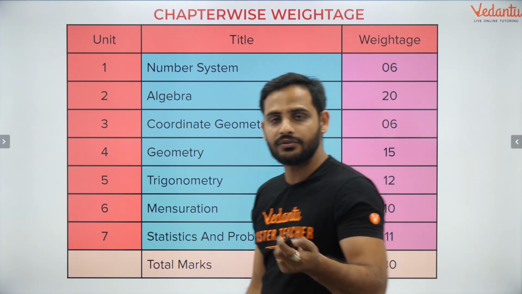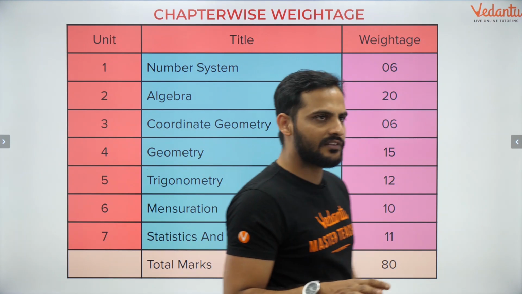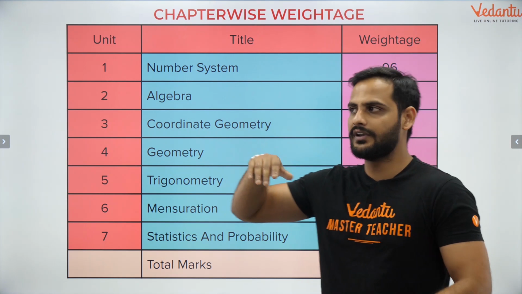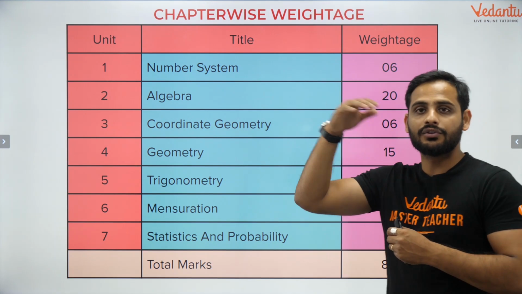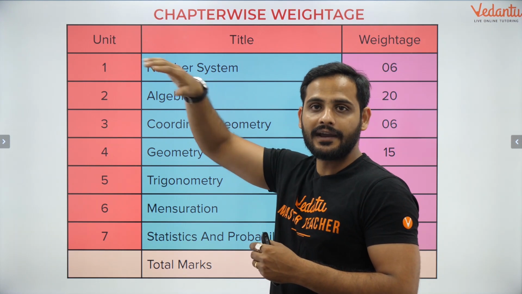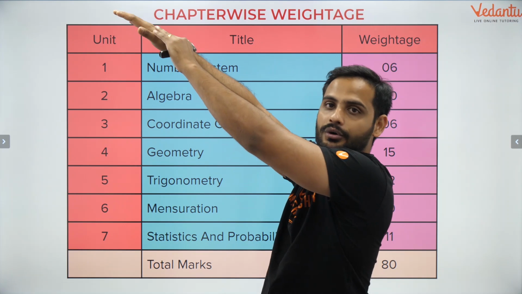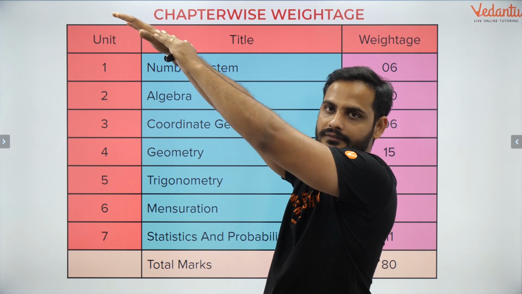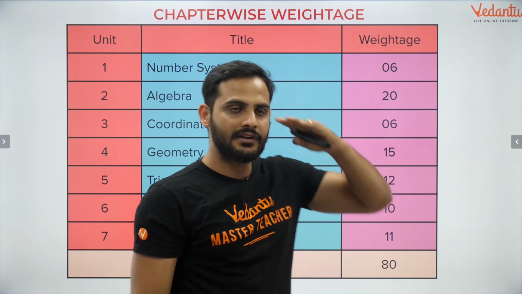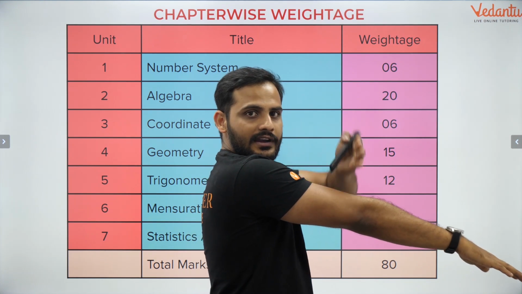Application of trigonometry, bachon, the application part is very important. Just try to understand that they will be giving you two triangles. Suppose angle of elevation, angle of depression. When I am talking about the angle of elevation, the angle is always from the horizontal line to the line of sight at which I am looking. Understood? For the angle of depression, it is the angle between the horizontal line from the eyes and the line of sight. So this angle is the angle of depression.